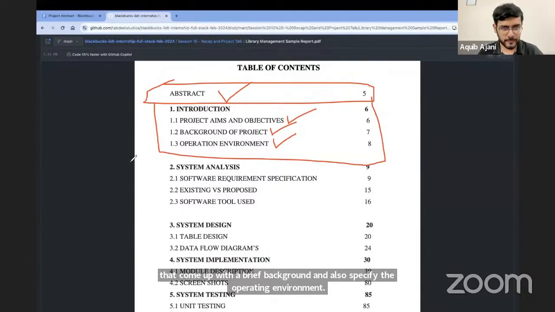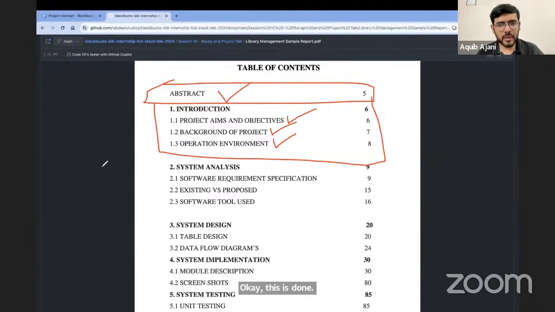Okay, this is done. What I typically recommend you do when you start working on this as a team is split this task. Split this task amongst your team members. Don't do it in a way that one person is doing the entire report, the other person is doing the entire code. Don't do it that way.